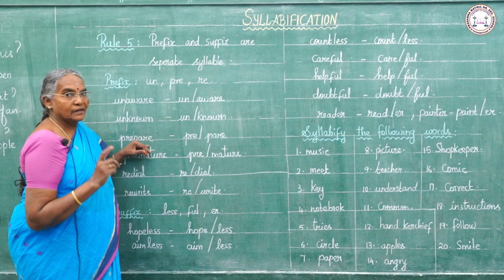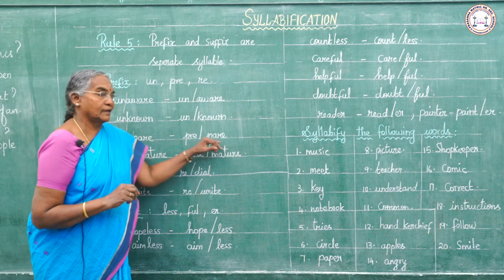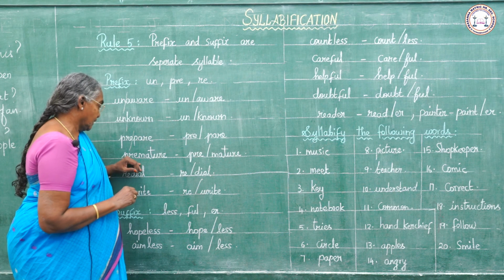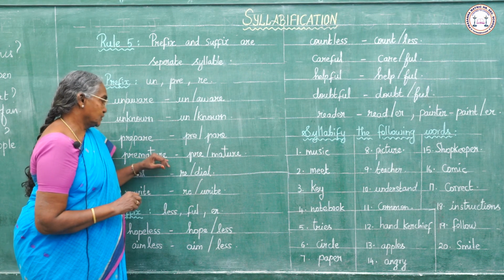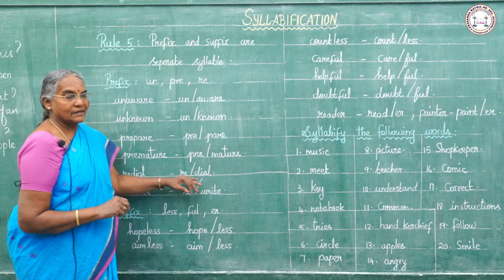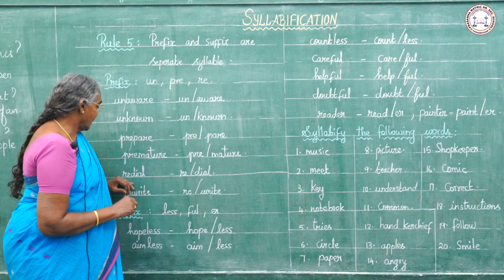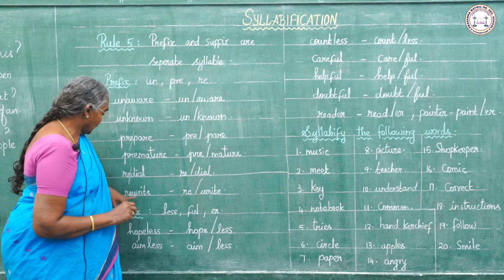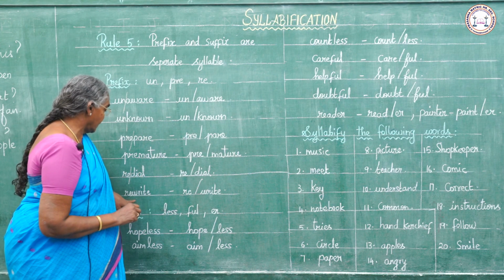So there is only one syllable. Prepare, premature, redial, rewrite.